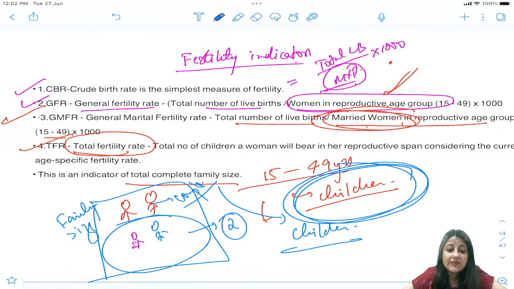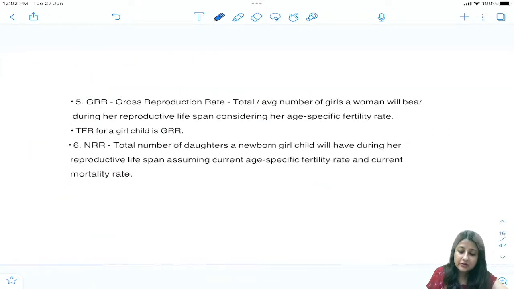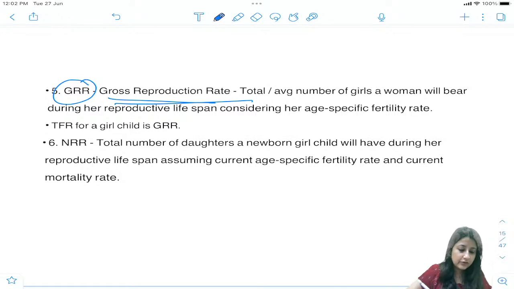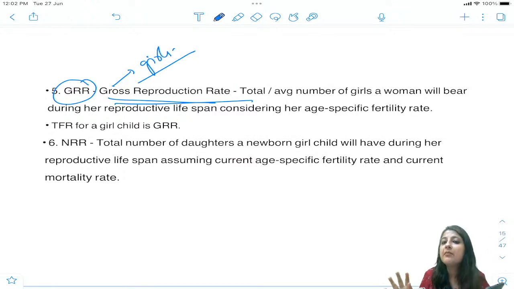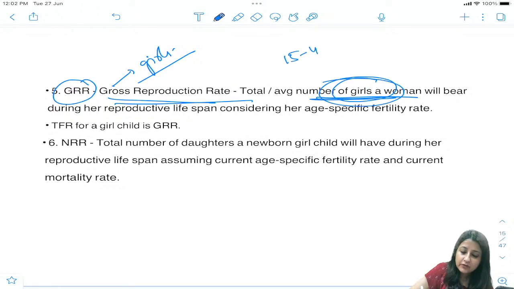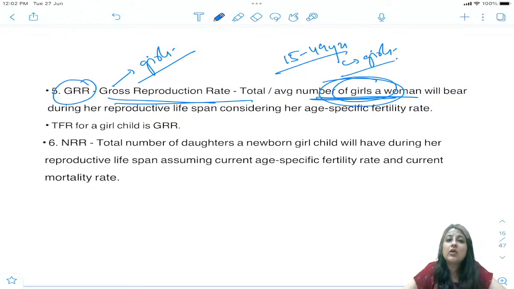Okay, so total fertility rate is how many children a reproductive age couple is going to have, okay, right from 15 to 49 years. All right, now what is gross reproduction rate? Just look over here, G for gross. Gross matlab, gross say you remember what? Girls, okay, girls. So if there are 4 children, by law of probability 2 are girls. Okay, so gross reproduction rate मतलब होता है total or average number of girls. Okay, right from 15 to 49 years, how many girls a couple will have. All right, that is what is gross.